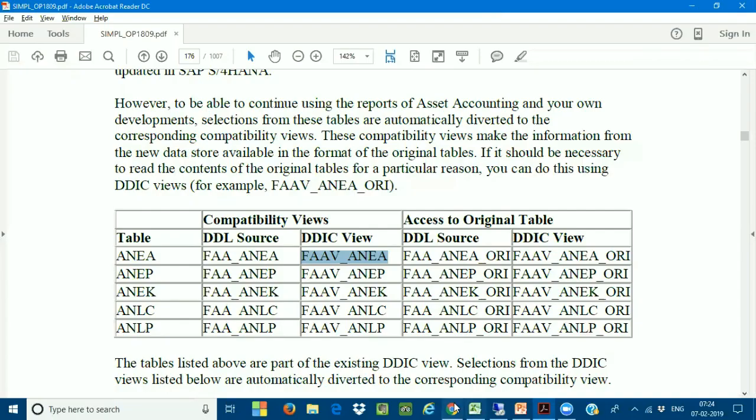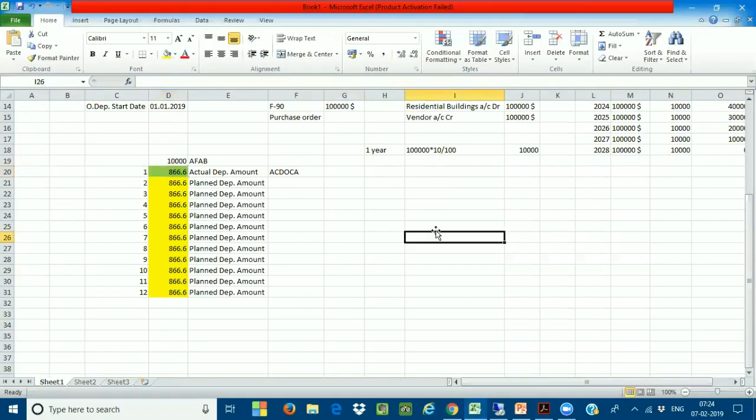Earlier I was using the ANEK table, the ANEP table, for example ANEA, the actual table. All the actuals are stored in this particular table. I developed one report earlier, not before SAP S4, this asset balance report. I developed this report based on this particular table.